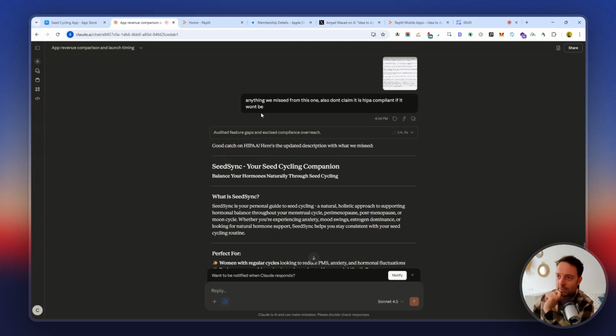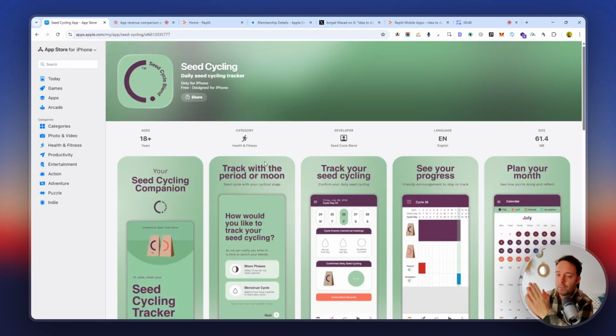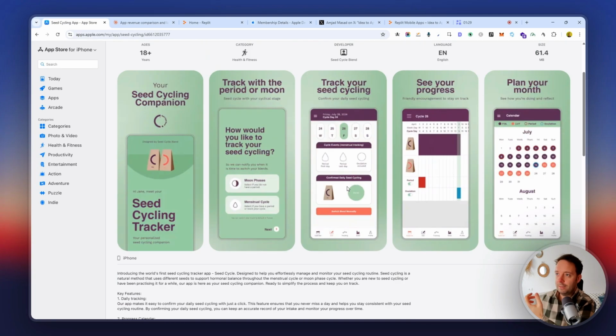So what I did really was went through the App Store. I'm new to mobile apps and all this stuff, so I don't want to find something too complicated. I also don't want to go through too much marketing. I want to do something called ASO, which is like search engine optimization for the Apple Store. So I found this idea, which there's only one of them, and that's kind of one of my strategies: to find something that people are searching for, where there's not too much competition. I have heard through real life examples that this is something good, and people, women especially, are interested in this idea of seed cycling.